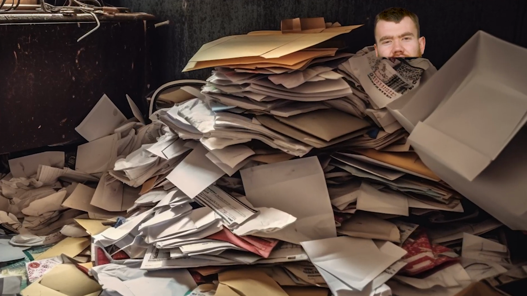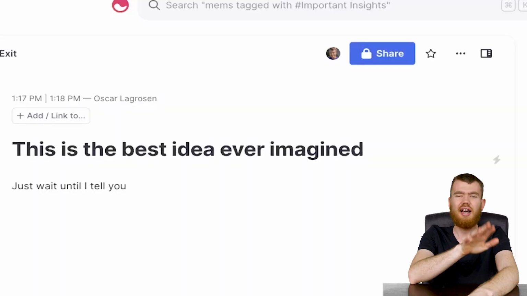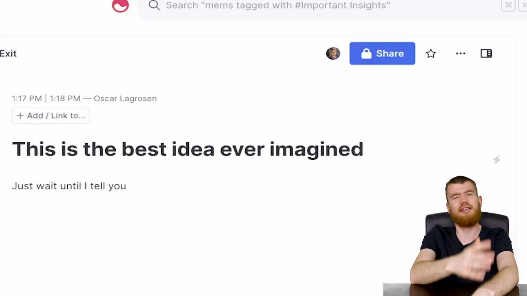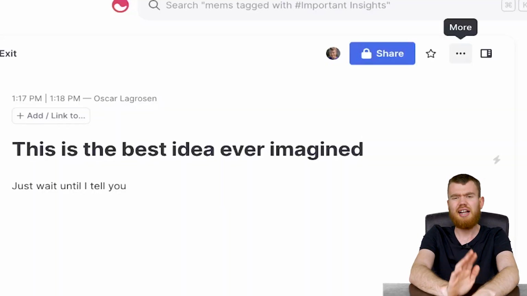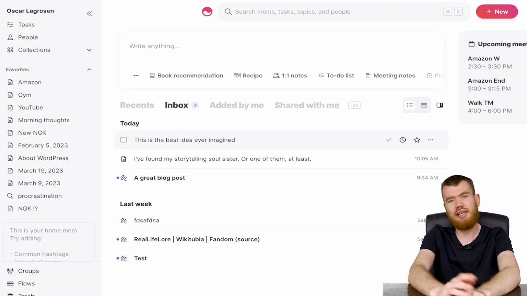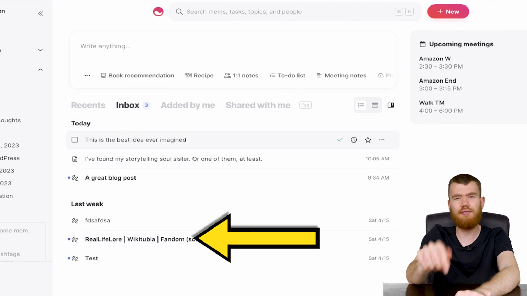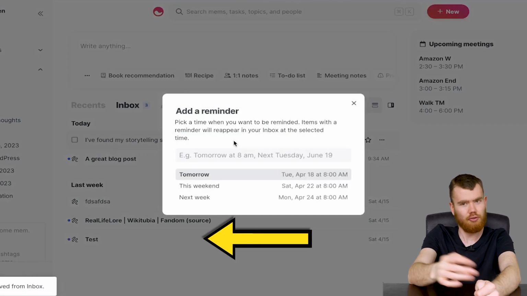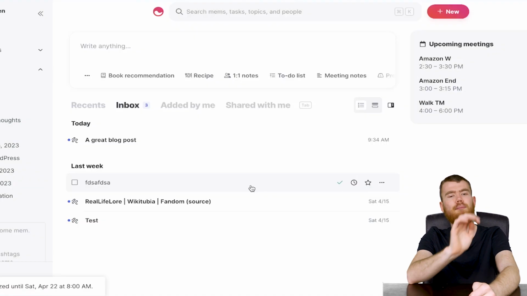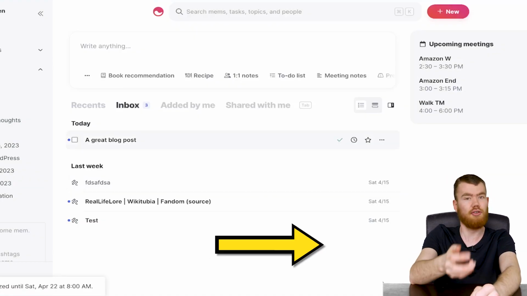One central thing that Mem has been very big upon is the inbox feature. It wants you to process emails and tasks instead of any other app. And let's say if you have an idea or a task that you want to review later, in that case you can add it to your inbox. And then you can see the note right here in the inbox view and do stuff with it. And if you just hover your cursor, you can click the left arrow key to mark as read and just complete that, or set a reminder for that note by clicking the right arrow key to come back at a certain time.